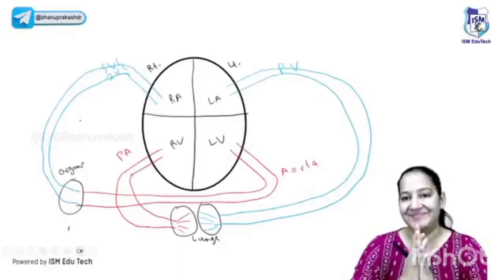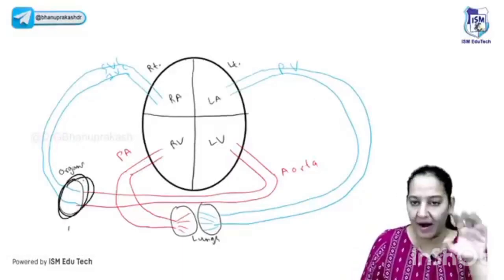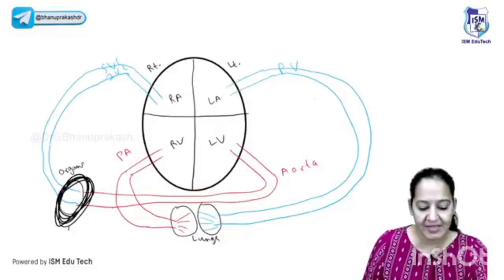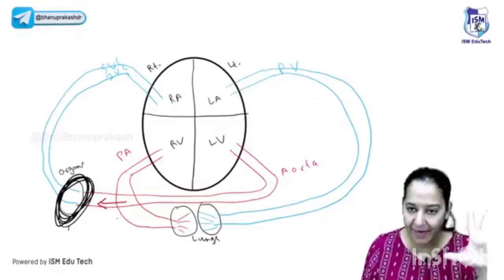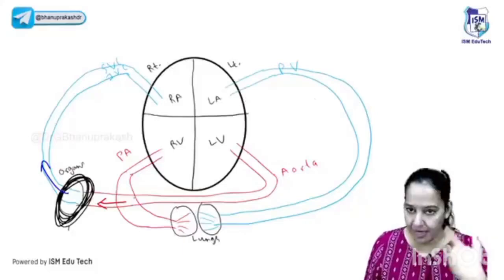I guess everyone can see this diagram. Where are the organs? These are the organs. You can understand the cardiac cycle, I'm not explaining that. You can see the arterial supply to the organ via the aorta, supplying pure blood, and venous drainage of the organ to the SVC and IVC. Impure blood is carried by the vein.